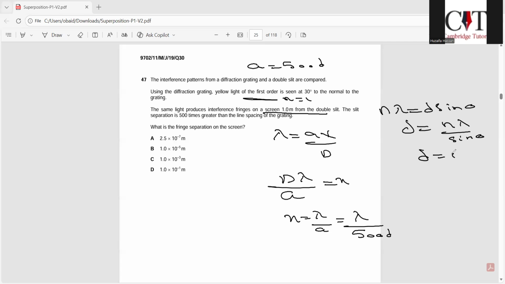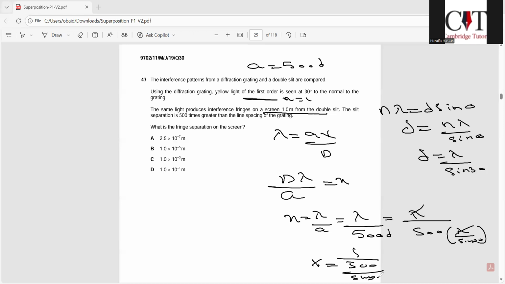The angle is already given to us as 30. So lambda cancels, and your final answer is x equals 1 over 500 over sine 30, which is equal to 1 times 10 to the power minus 3. So the answer would be part C.